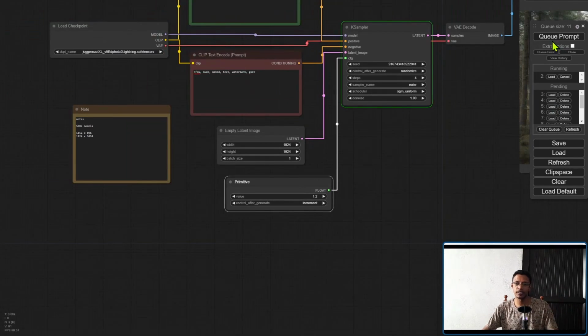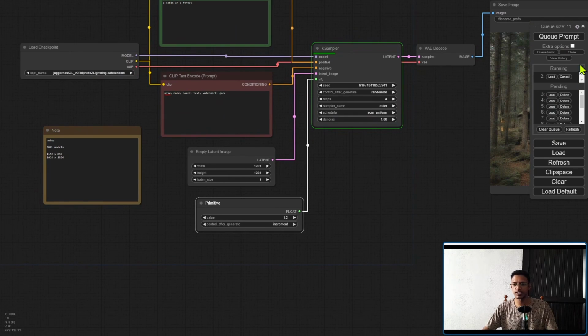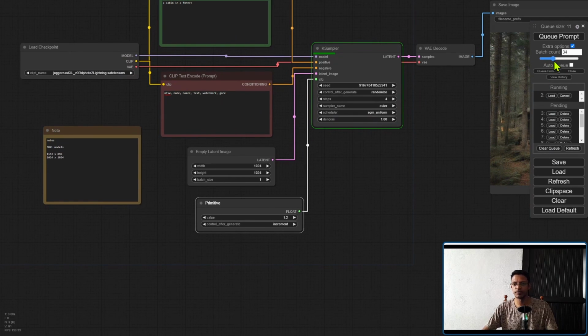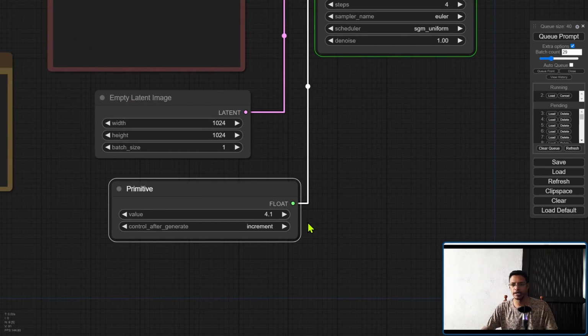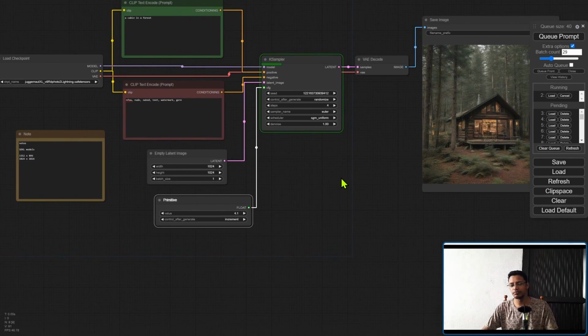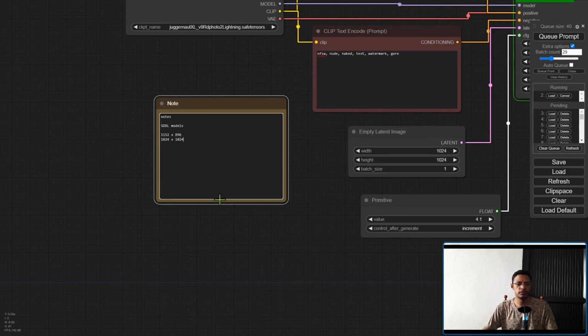So I can click on Q prompt multiple times. I can also use the extra option and do a batch count. Then it will auto increment here, depending on how many I have. You can just wait for it to complete, look at the output images and see which one is the best and select that one. Since we have the node here, you can add a node, let's say best CFG, and then put your CFG again.